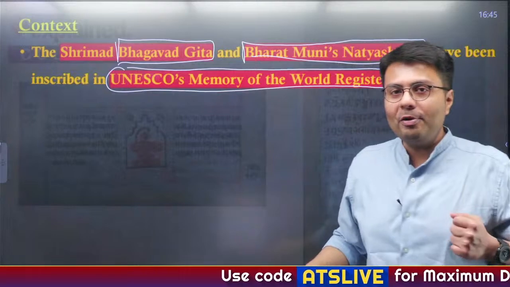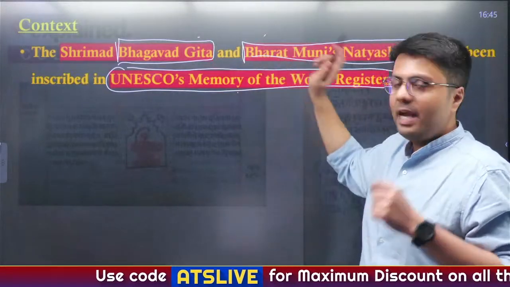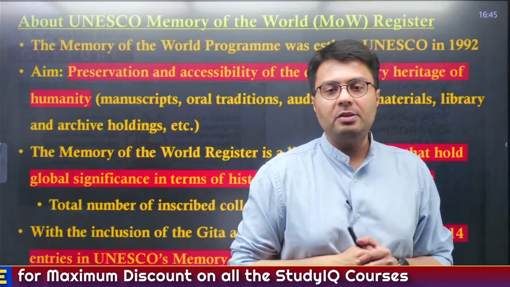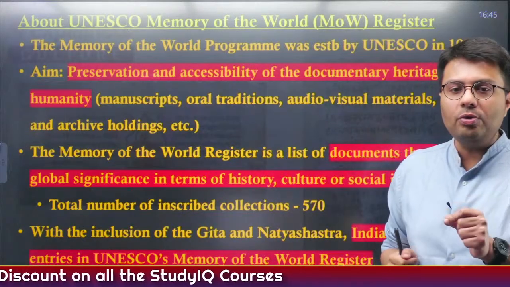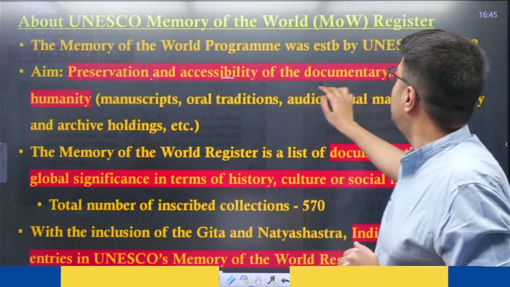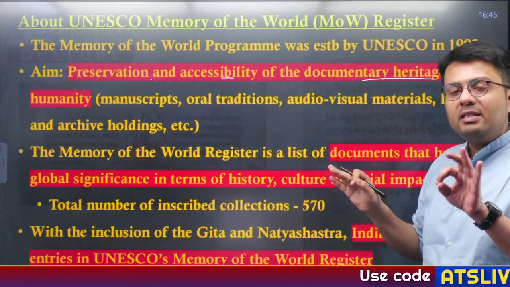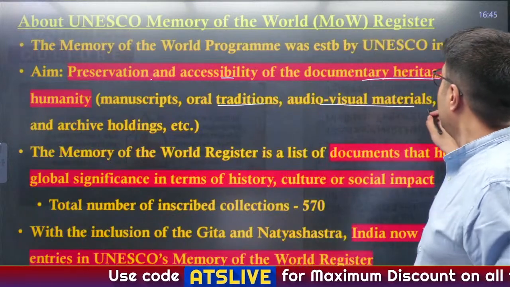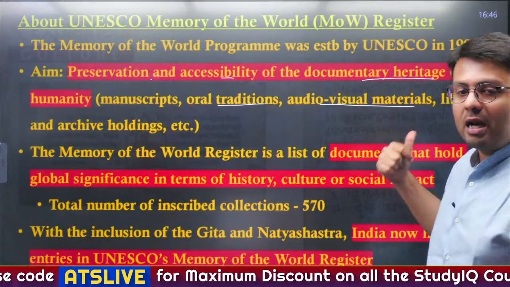So, what becomes important from our exam? These three pieces of information. Okay. So, let us start with UNESCO's Memory of the World Register. This was established in 1992, and the aim of establishing this register is to preserve and make accessible the documentary heritage that is there with humanity. It can be manuscripts, oral traditions, audiovisual materials, or even archive holdings.